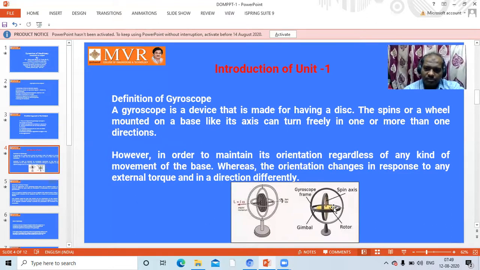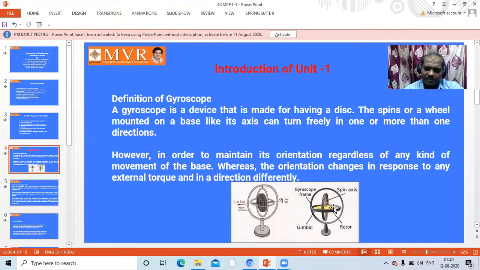In other words, the gyroscopic effect depends on the speed. That is the first thing to understand. Second, if a huge mass is there, the mass cannot be moved with little effort. We need more effort. What it indicates is that a heavy mass has more balancing than a light mass.